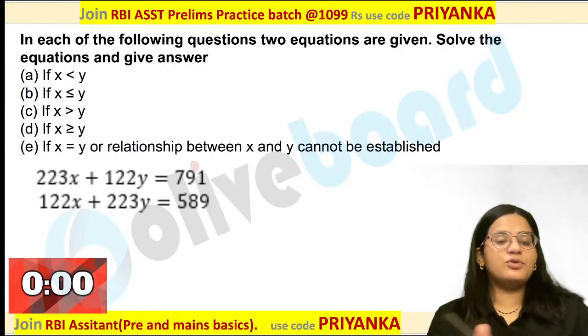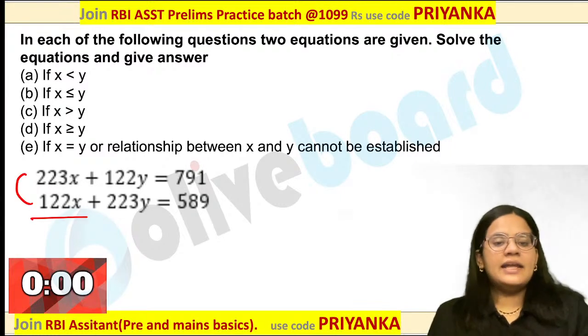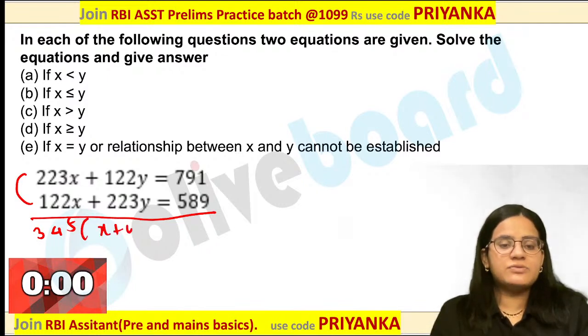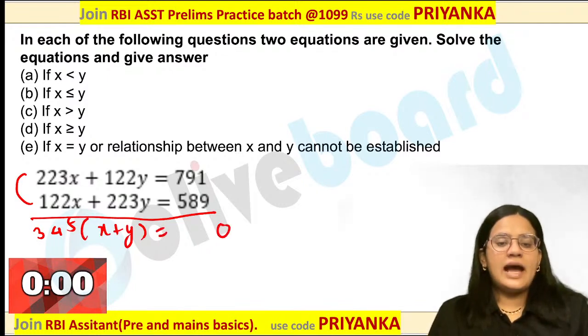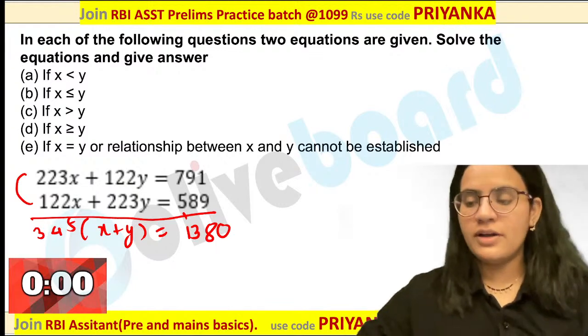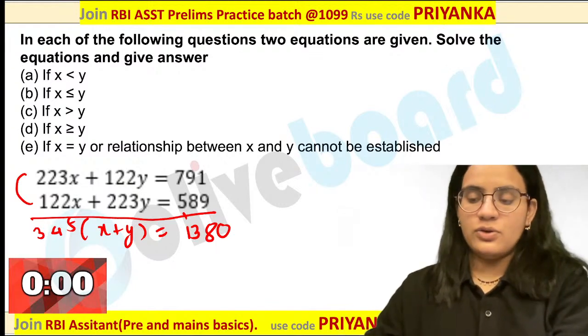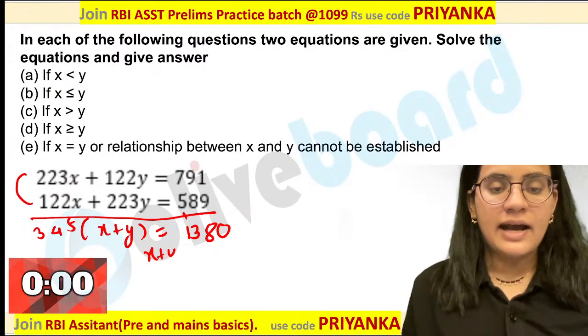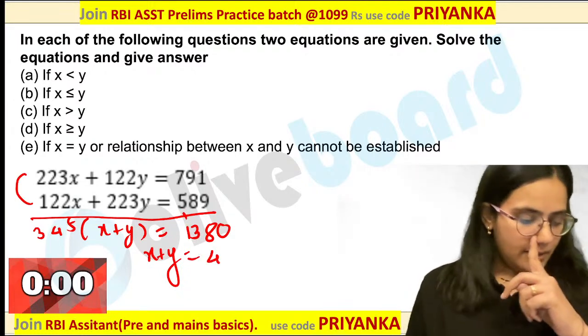You just need not subtract. You have to also add the equations over here. When you are adding both of the equations, what will you get from this? This is nothing but 345, both will be 345 x plus y. That is equal to, you can add the values over here, that is nothing but 1380. 345 and 1380, if you are directly dividing these values, you can see it is directly divisible by 345. You are getting 345 fours. So x plus y value will be 4 over here. Are you getting it?